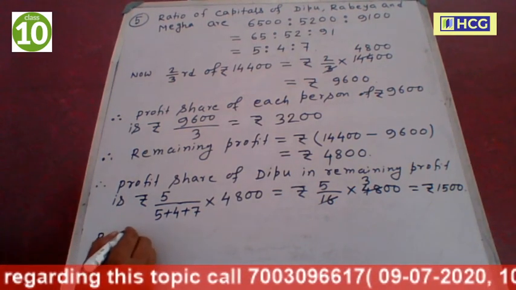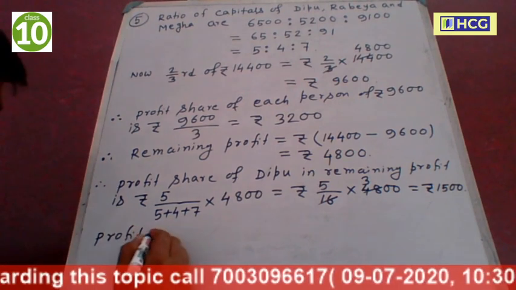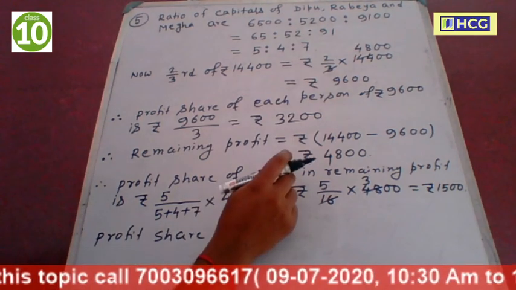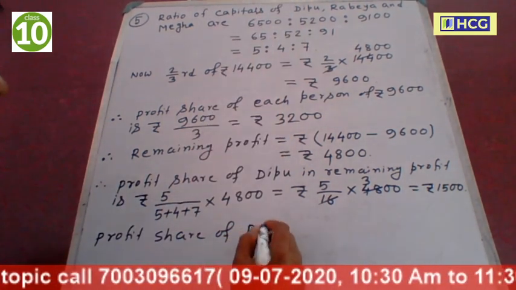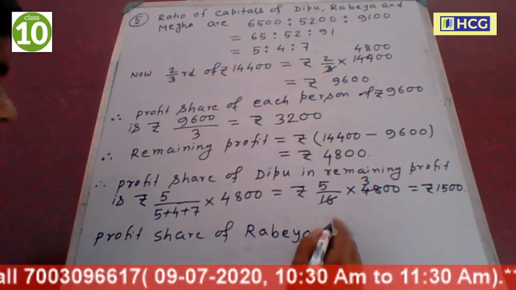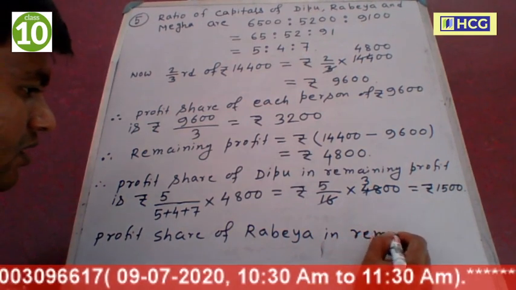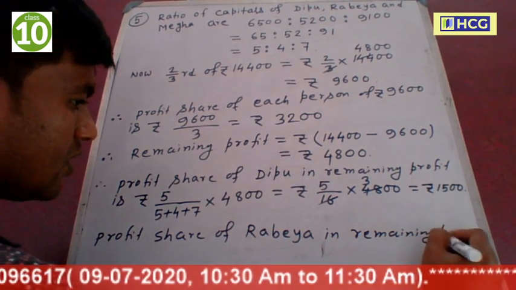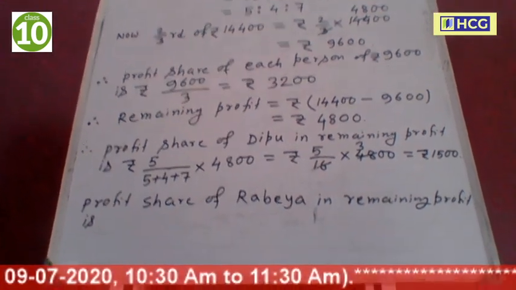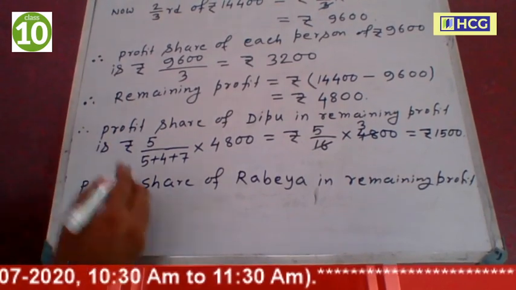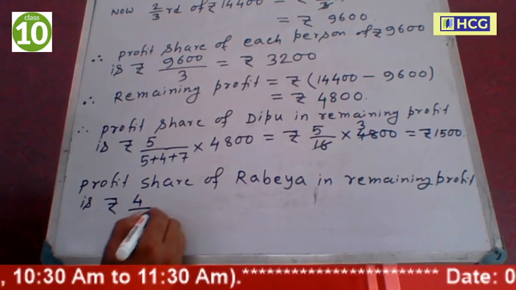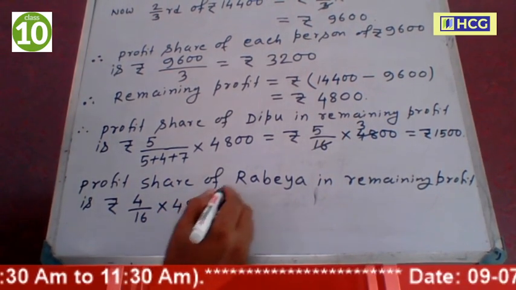Profit share of Rabia in remaining profit is rupees 4 by 16 into 4,800.